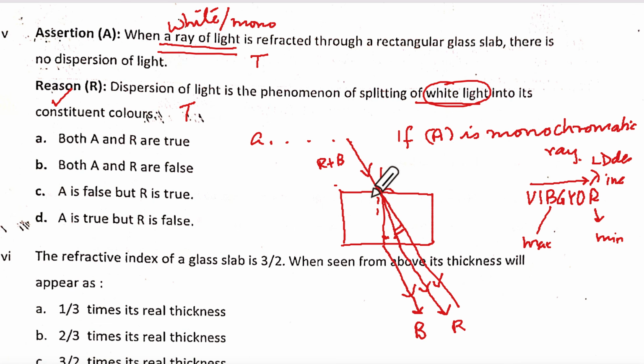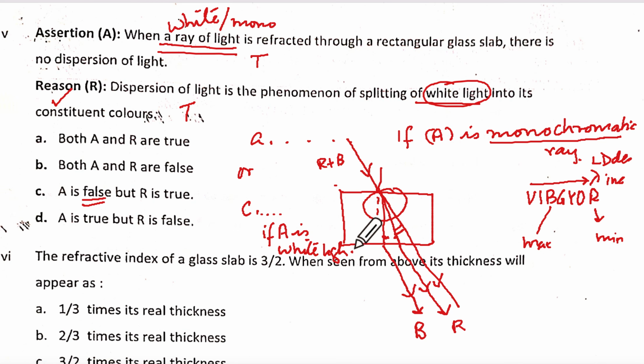So the dispersion will take place over here, right? The splitting will take place here. Yes, ma'am. So they didn't mention here white or monochromatic. So we'll have to mention that if it is monochromatic, A is false but R is true. You can say this A, or C, if A is white light.